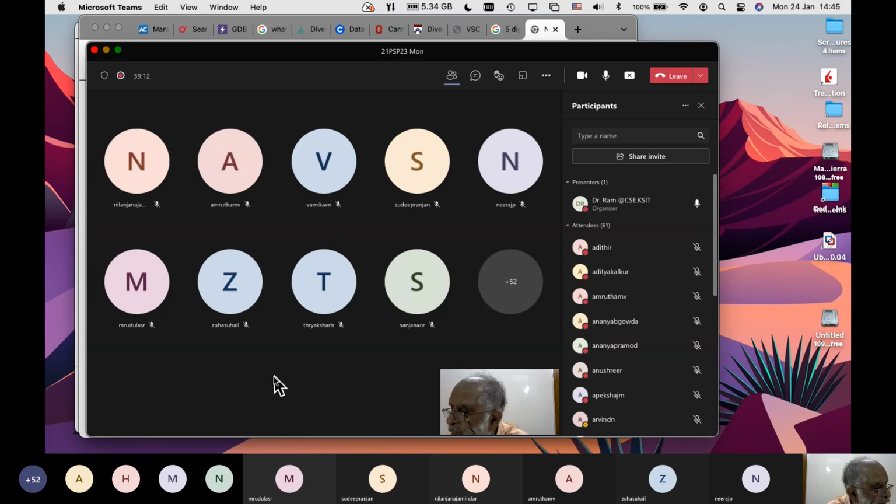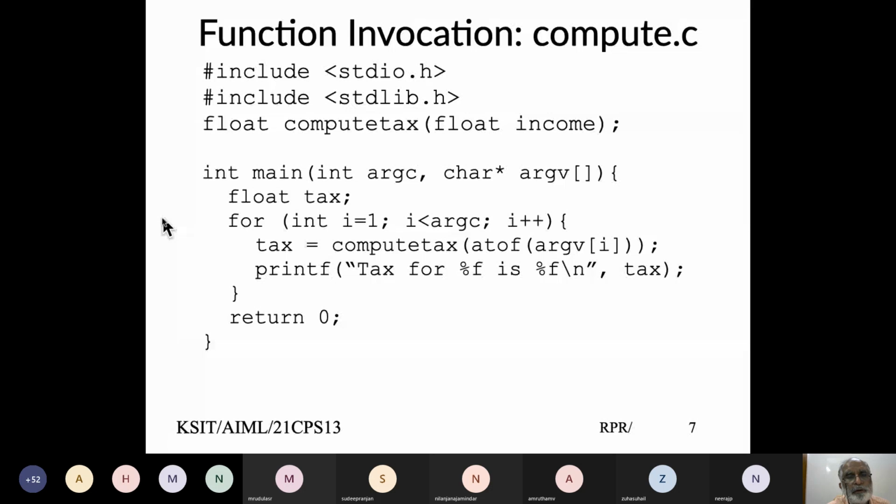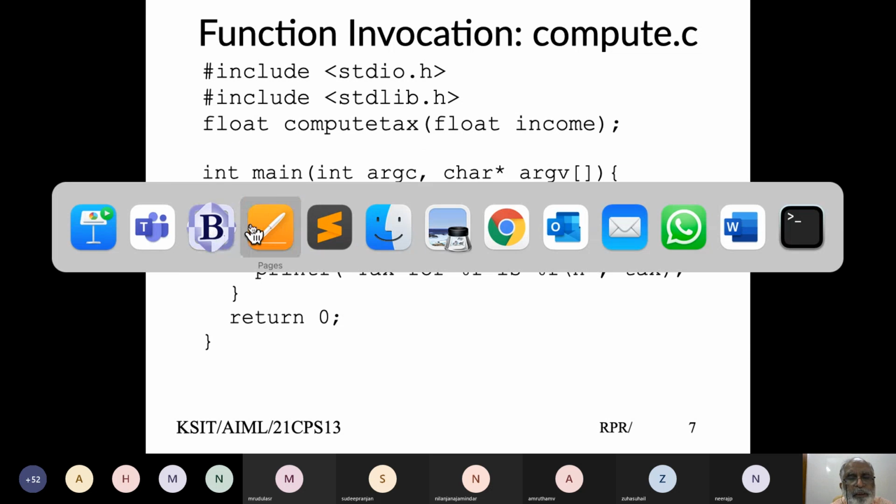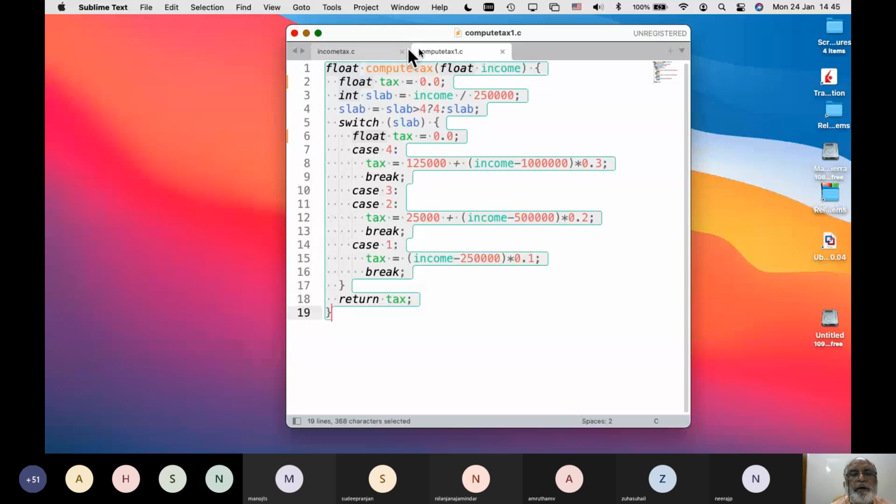Having done that, I computed my tax, I can return and use that. So let's say, how do we use it? I write my main function, which is the main program called compute.c. This function, compute tax, I put in a separate file. And this function, compute.c, I put in a separate file.